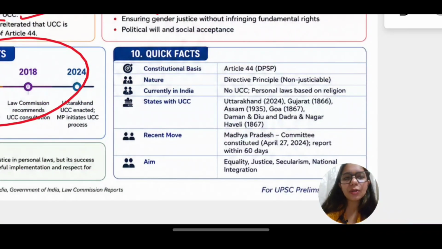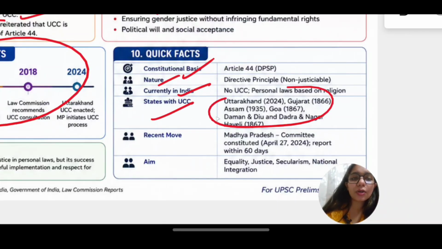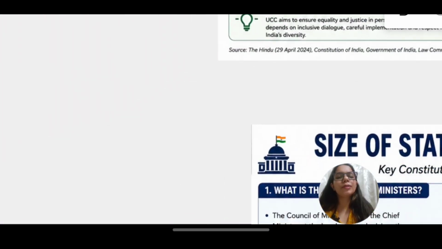Now, we have seen the constitutional basis, the nature, the status in India, and the states. These are also important. They can be asked in UPSC Prelims. Then the recent move we have covered, and the aim we have also covered.